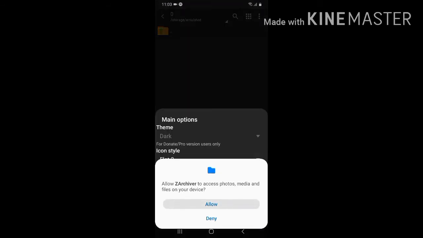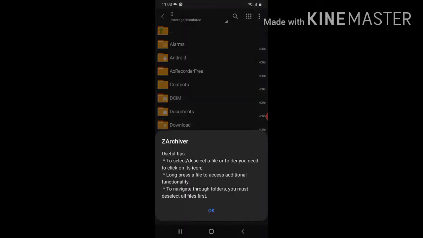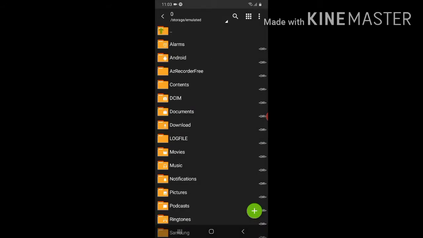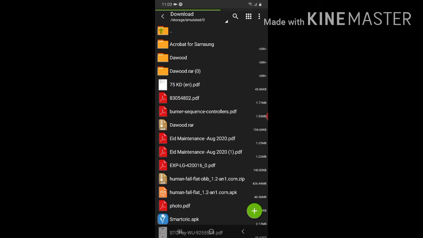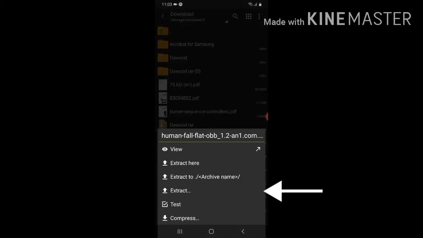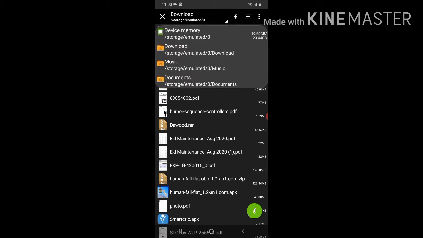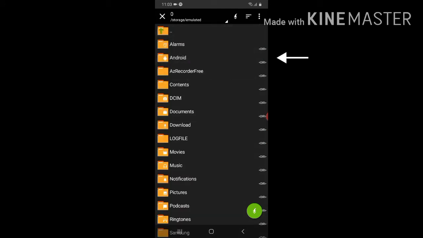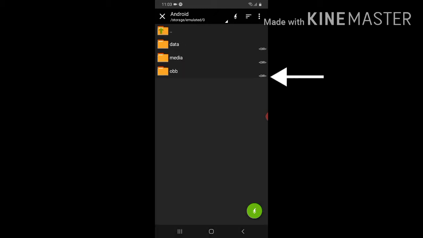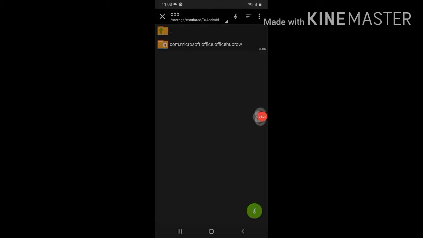Now click on allow, click on OK. Now what you need to do is click on download, and you need to click on the OBB file which you already downloaded. Click on extract, click on here, and click on device memory, click on Android, click on OBB, and click on this arrow button. Wait a minute guys, I'll be back.